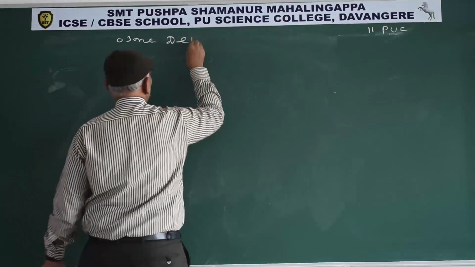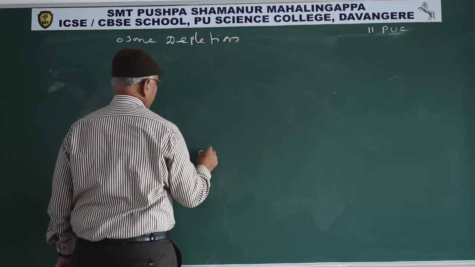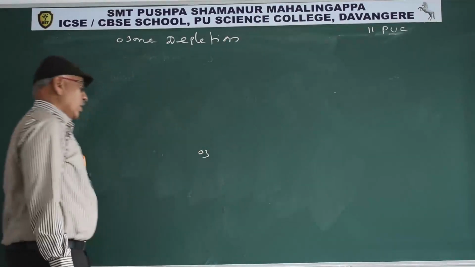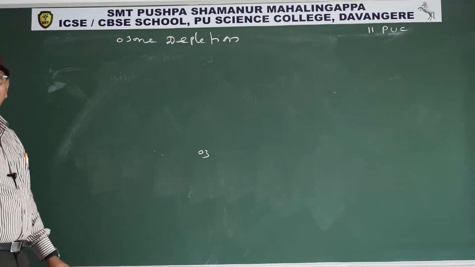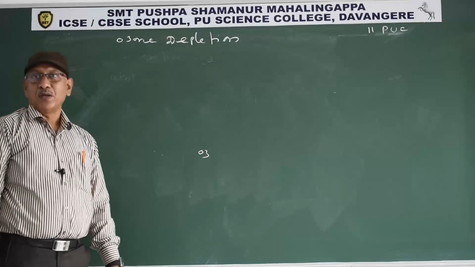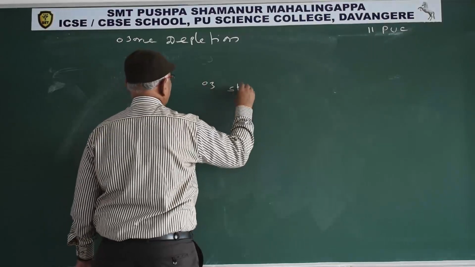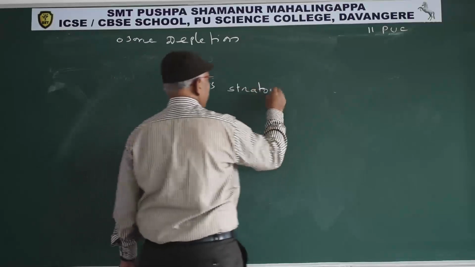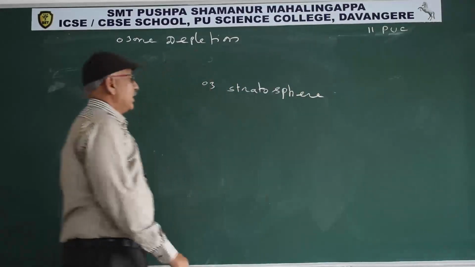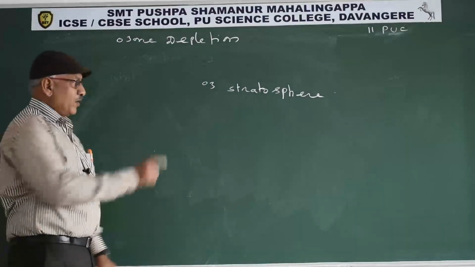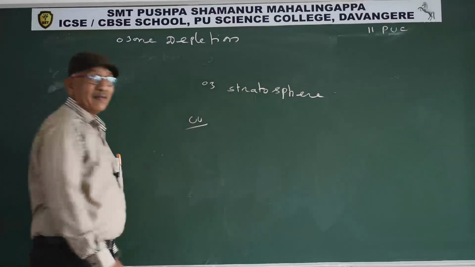Depletion, reduction, ozone depletion. If ozone is present in the troposphere, we consider it a pollutant. It causes respiratory problems. Ozone present in the stratosphere prevents UV rays from reaching the earth's atmosphere.